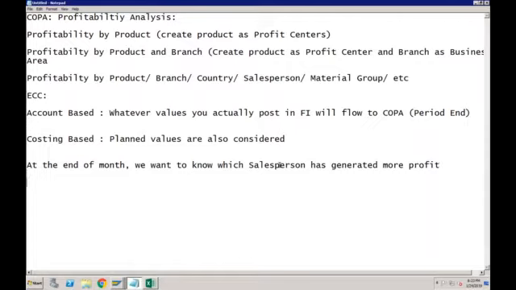So these are the figures. Salesperson 1, salesperson 2.